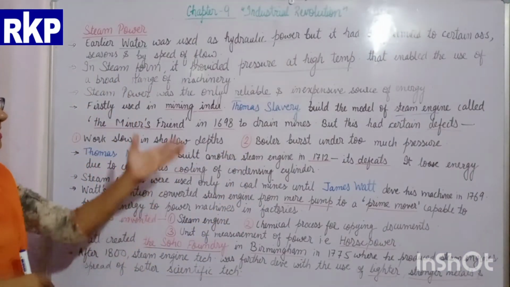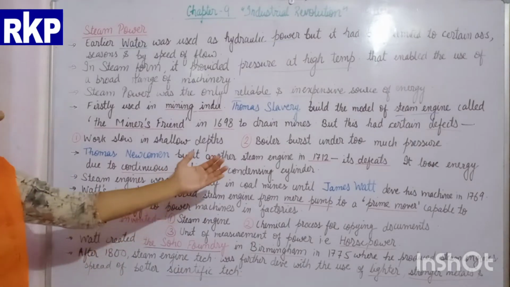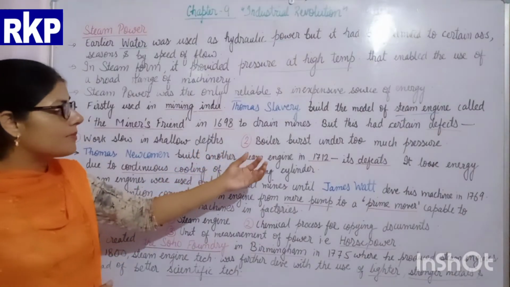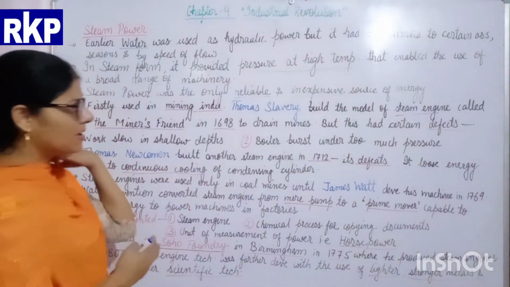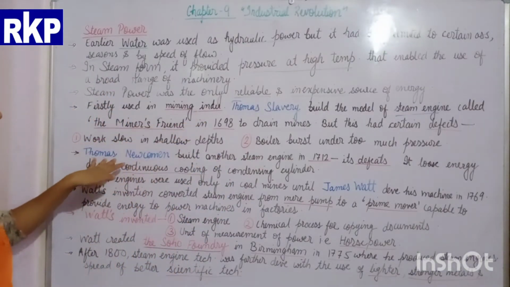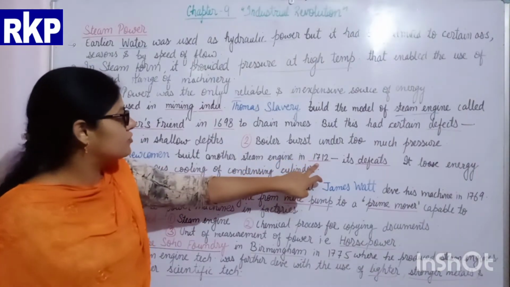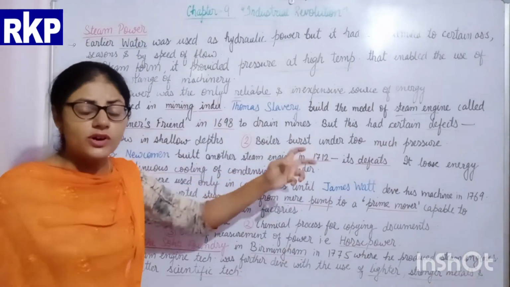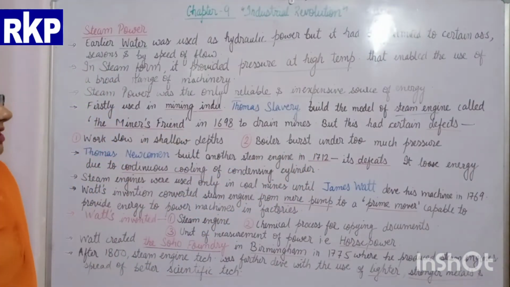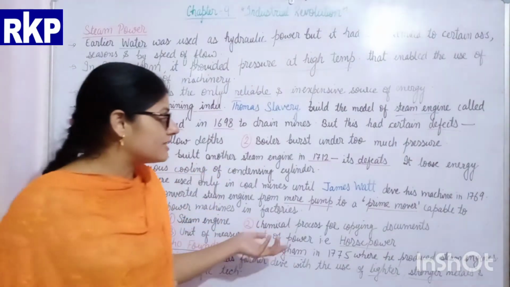And later on, these defects were removed by another steam engine, the new, innovative form of this steam engine, invented by Thomas Newcomen. He built the steam engine in 1712, means a few years, 14 years, after the first steam engine. But this steam engine also had a defect.